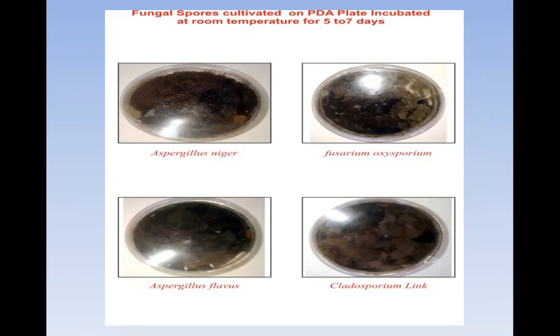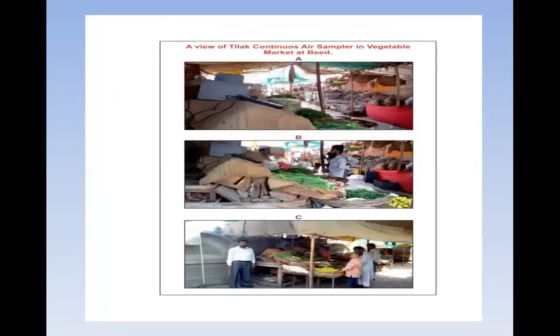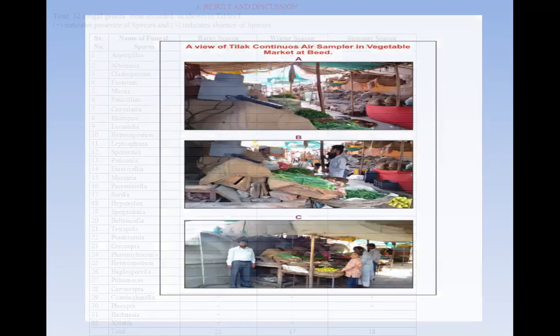So these two methods are very important and very common. One is the Tilak air sampler, and the second is the Petri plate exposure method, and that Petri plate contains the PDA medium. Okay, this is the photograph. I have told you this is the photograph of the vegetable market.